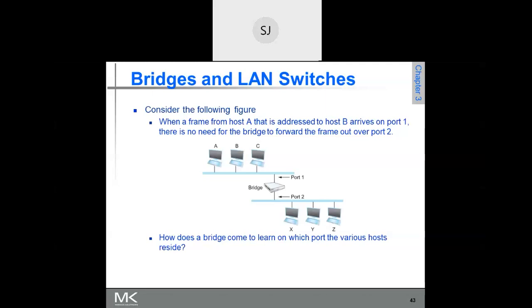When we say frame, what does the frame header contain? Source address and destination address, sir. What type of address is it? Because the IP address is available as part of the packet header. I am talking about the frame header.